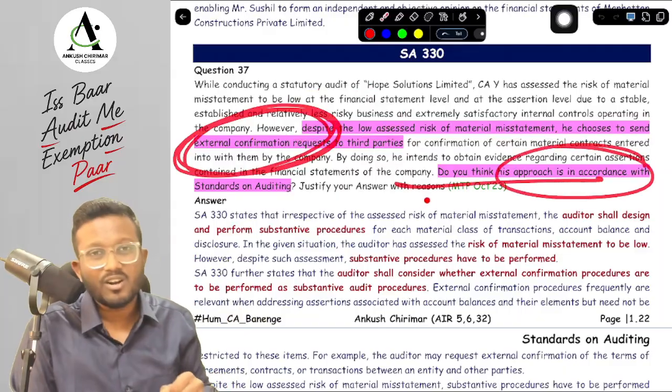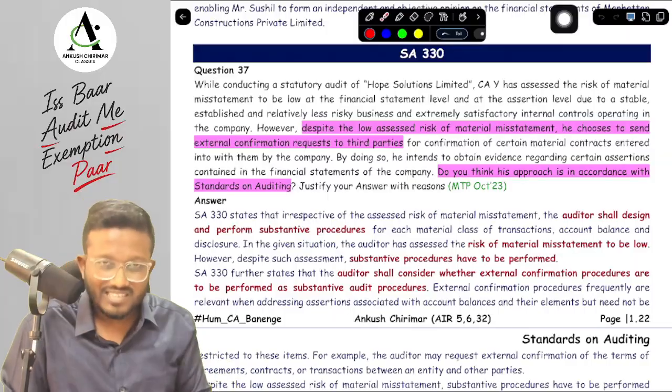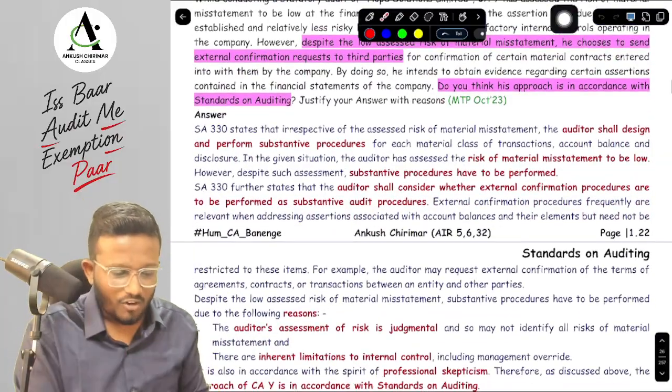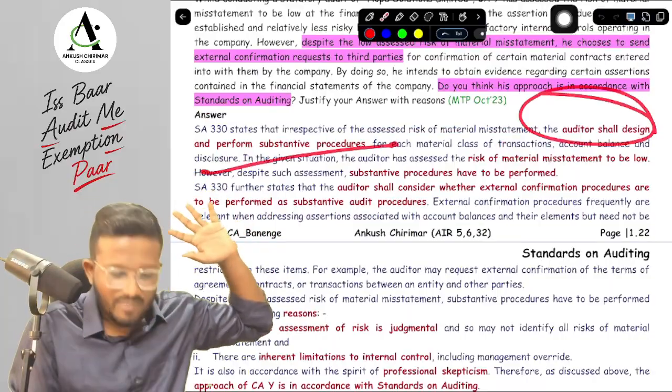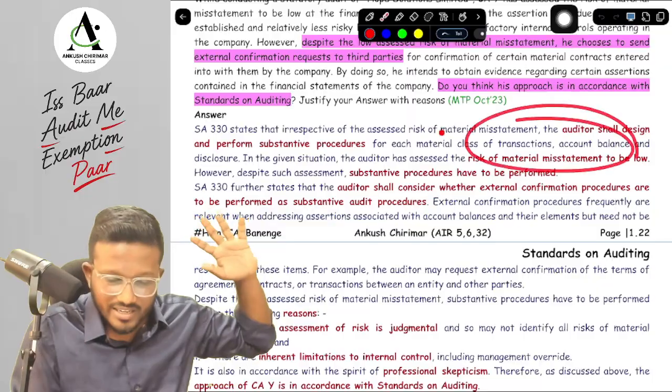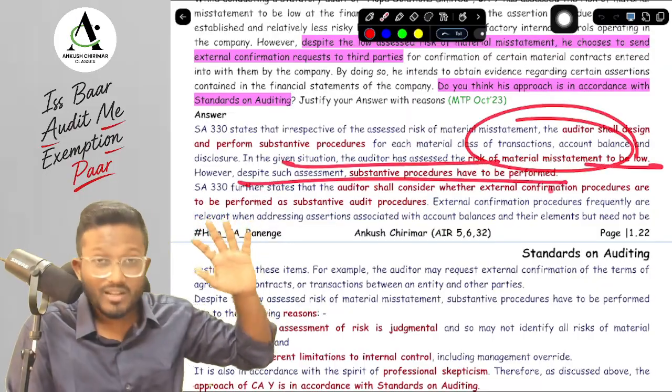Do you think the approach is in accordance with the SA? Yes, the approach is in accordance with the SA. Why, sir? First of all, SA 330 states that irrespective of your assessed RoMM, the auditor shall design and perform substantive procedures. In this particular case, the risk of material misstatement is low, still we have